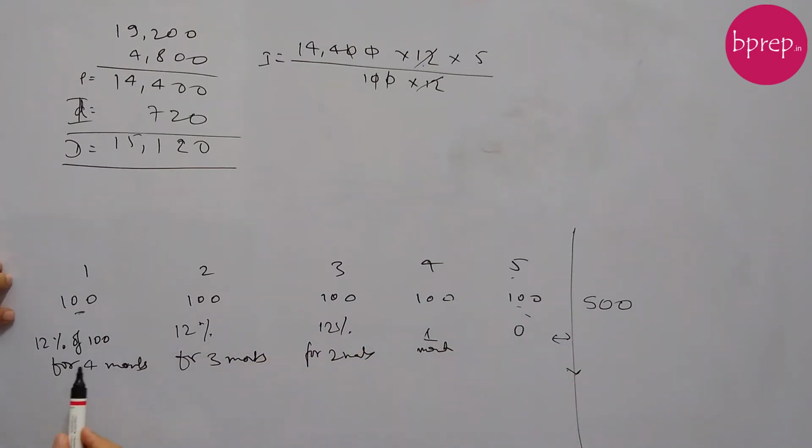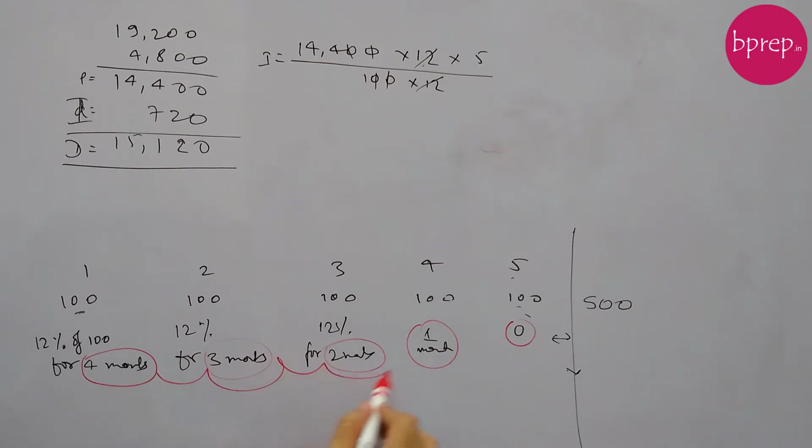And we have also gained some interest on this 500 rupees, right? So how much interest have we got? If we add this all up, here we have earned 12% on 100 rupees for 4 months. Again we have earned 12% on 100 rupees for 3 months, for 2 months, for 1 month and for 0 months.